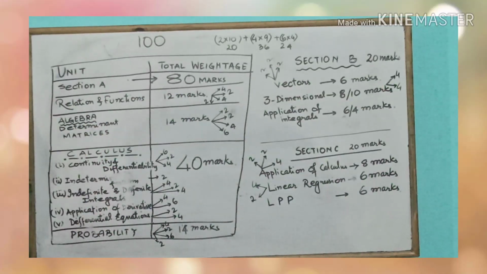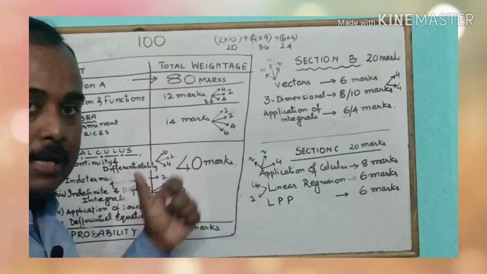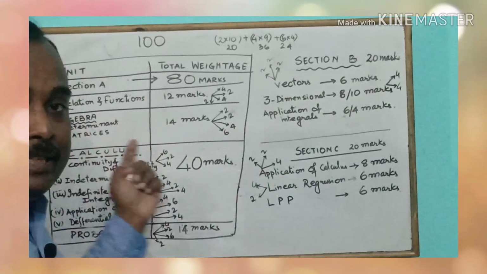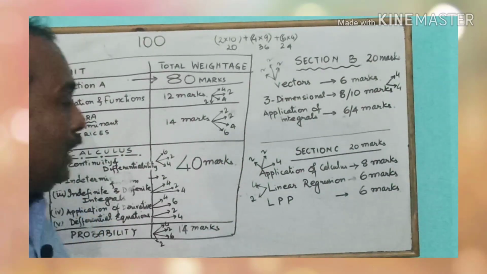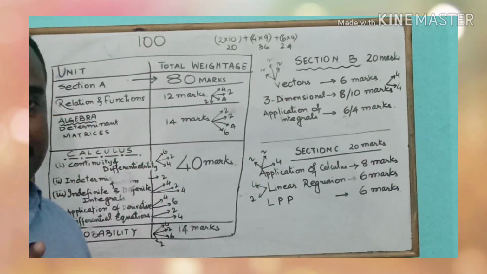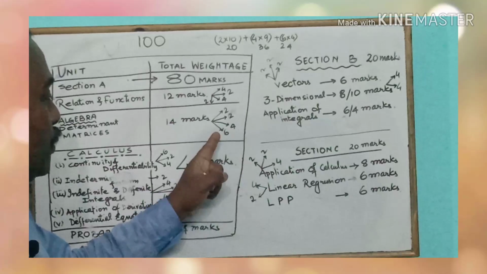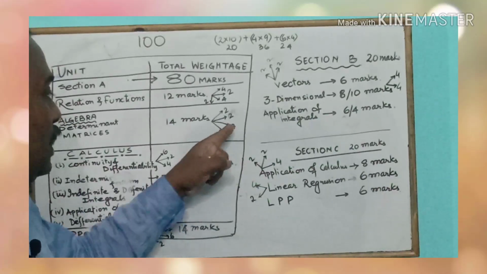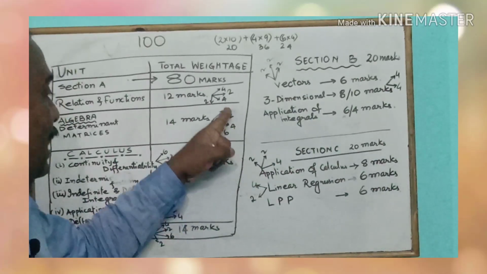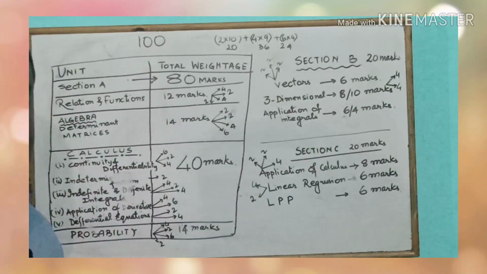Then comes the algebra part, which is of 14 marks. Very important and very easy. Two chapters are there, very scoring: determinants and matrices. We have 14 marks, which could be divided this way: one very long answer question of 6 marks, one short answer of 4 marks, and 2 very short answers from determinants and matrices.